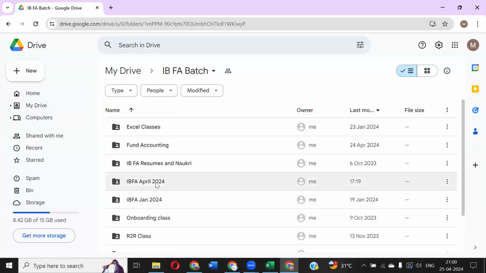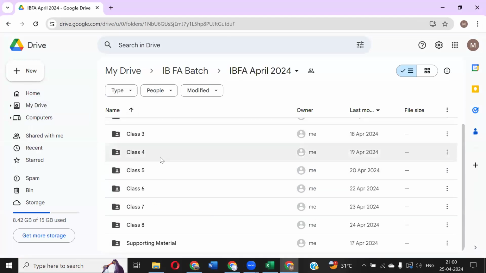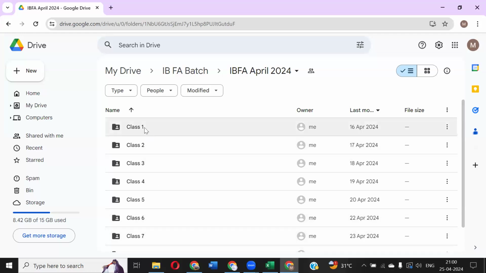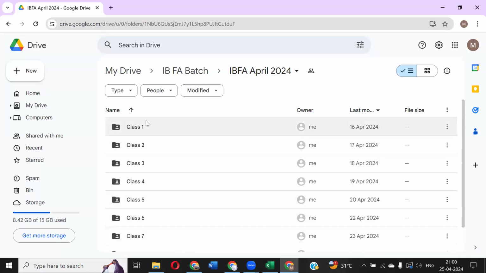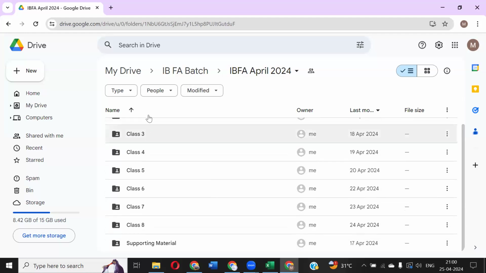Here we have class 1, class 2, class 3. Now we are going to have 2 folders in this IBFA April 2024: one is investment banking, another one is fund accounting. The fund accounting classes will be there, and the investment banking classes will be there.